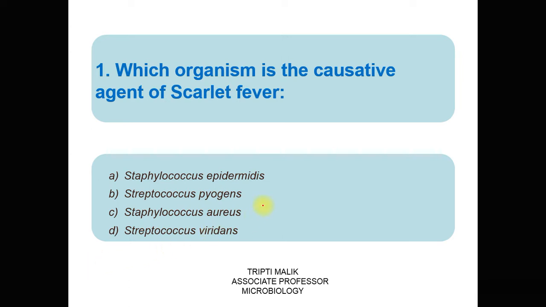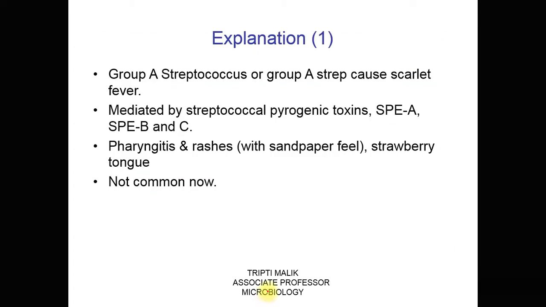The correct answer is Streptococcus pyogenes. It belongs to group A Streptococci, which causes scarlet fever. This fever is mediated by streptococcal pyrogenic toxins SPE-A, SPE-B and C. In addition to this, it also causes pharyngitis and rashes. The rashes have a sandpaper-like feel and there is strawberry tongue. Now this infection is not very common.